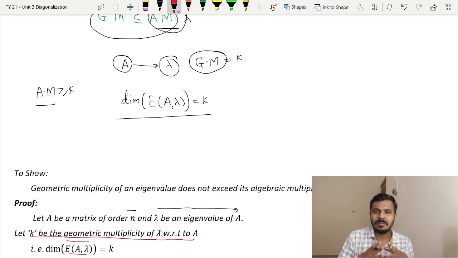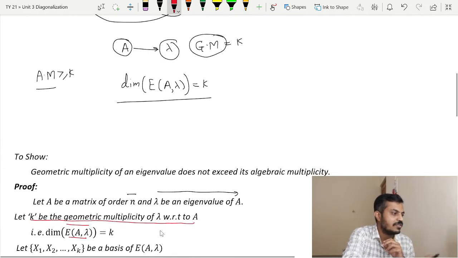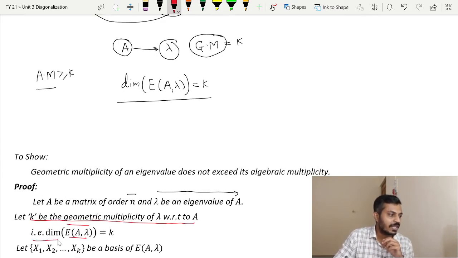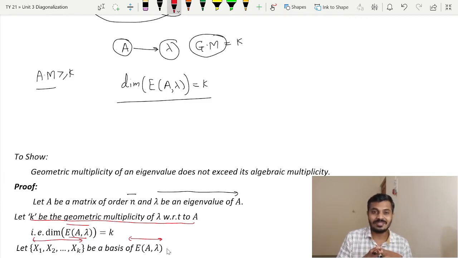Let us give some names to those k vectors. I will say x1, x2 up to xk. So let this set x1, x2 up to xk be a basis of E of A lambda. But we already know that the basis of a subspace can be extended to the basis of what? Vector space. Note that as I have said, the order of the matrix is n. So whatever vectors we are having here, they will be from R raised to n.